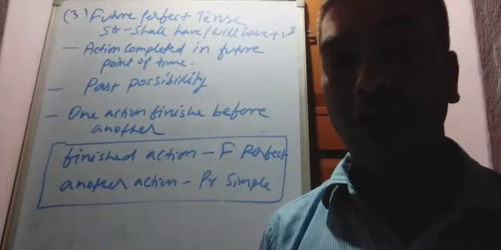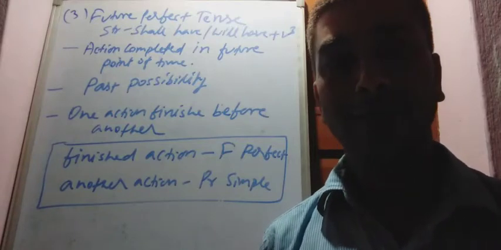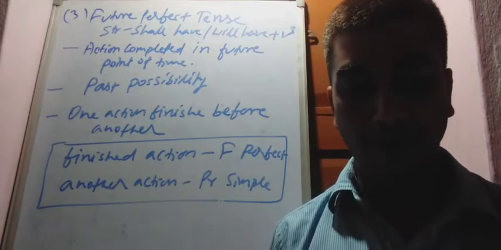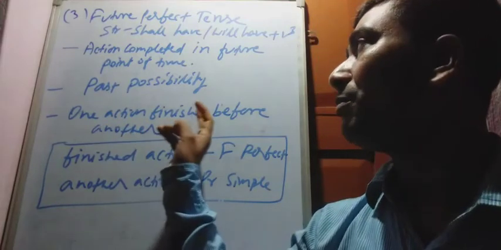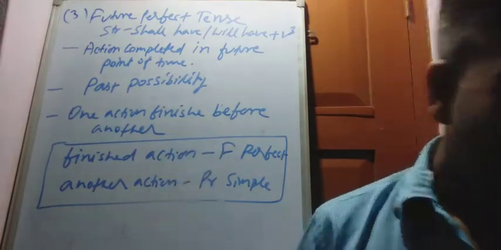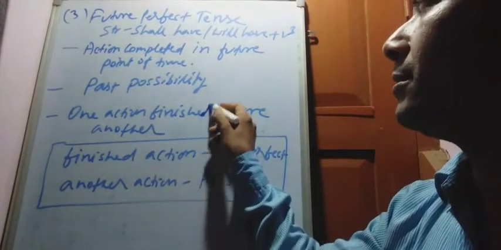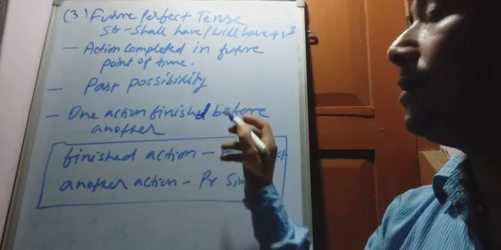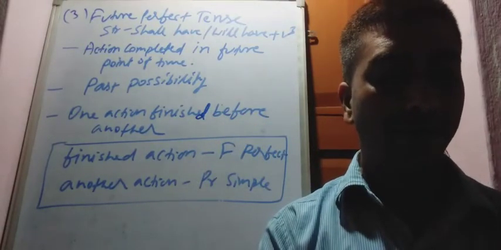Now we talk about the third situation. What's the third situation? In that situation we will use this future perfect tense. The third situation is that one action will be finished before another action starts. Before that action, one action will be finished.